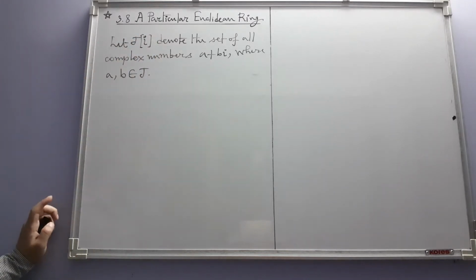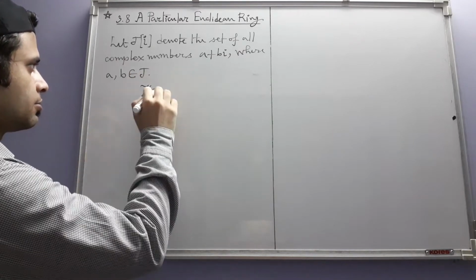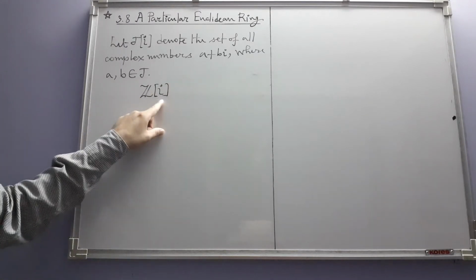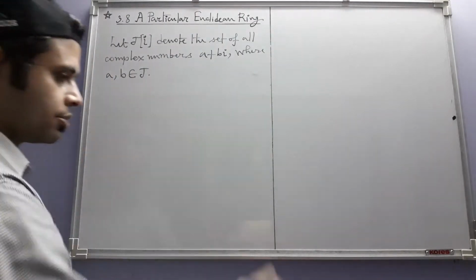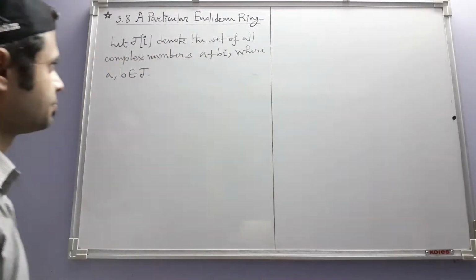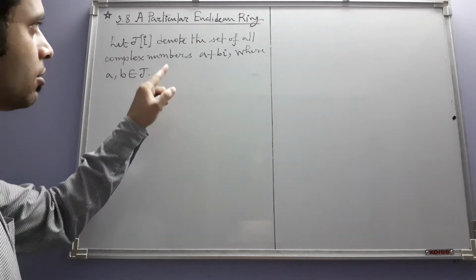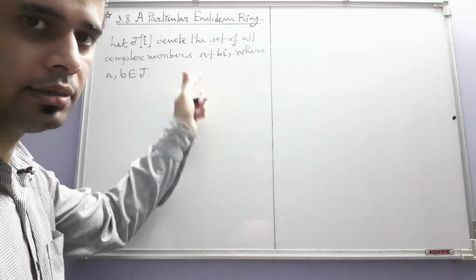The other and more popular notation is this, so according to that notation, we would write like this. Anyway, Herstein has written J, so we are going to stick with that. So here J[i] is the set of all complex numbers whose real and imaginary parts are integers.